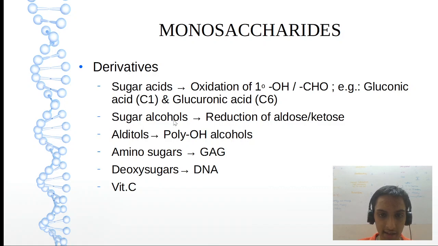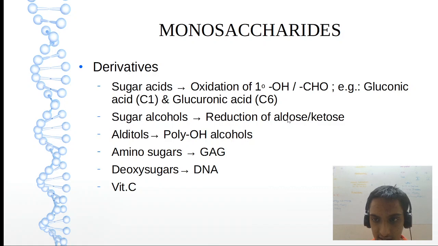We have sugar acids and alcohols, alditols, amino sugars, deoxy sugars and vitamin C. Okay, I'll give you a simple mnemonic to remember this: S square A square DC. Please note down S square A square DC. What is S square? Sugar acids and alcohols. A square, alditols and amino sugars. DC, D is deoxy sugars and C is vitamin C.